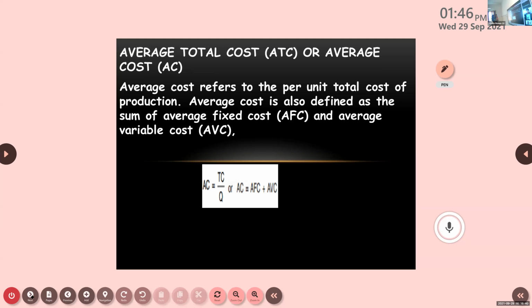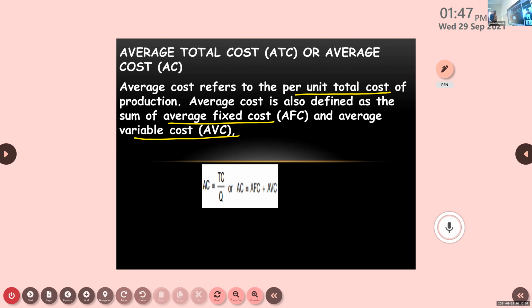Average total cost. What do you mean by average total cost or average cost? How do we get it? Average cost means total cost of production per unit. How much cost is involved per unit, that is what we mean by average cost. It can be found by adding AFC and AVC.